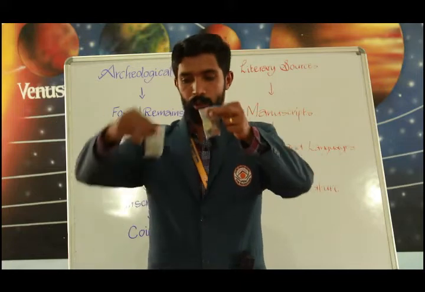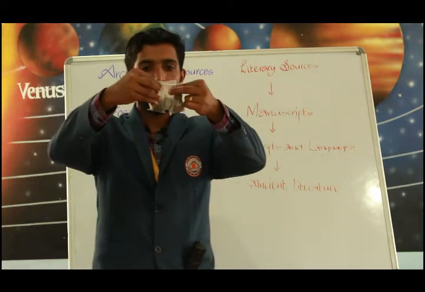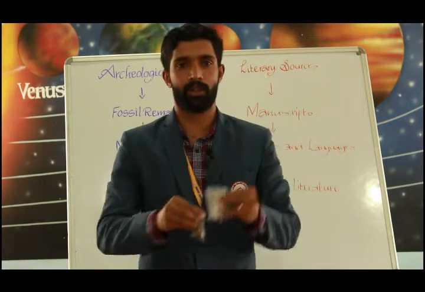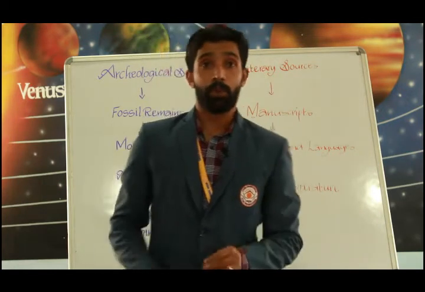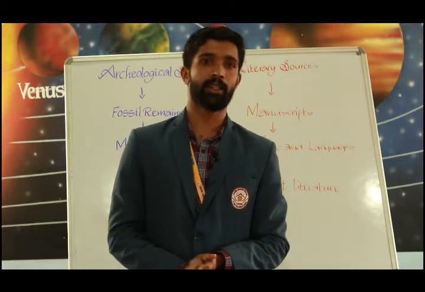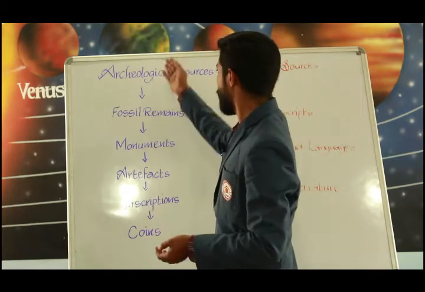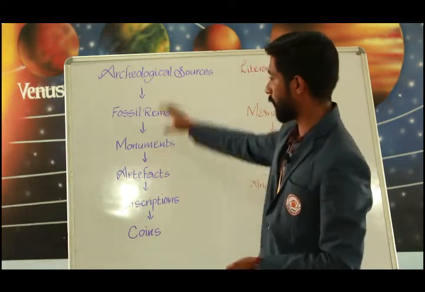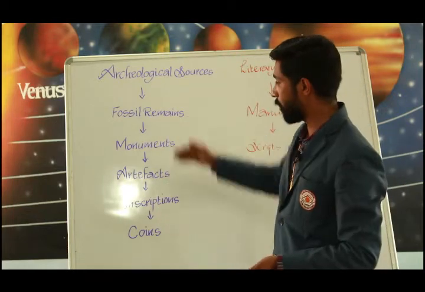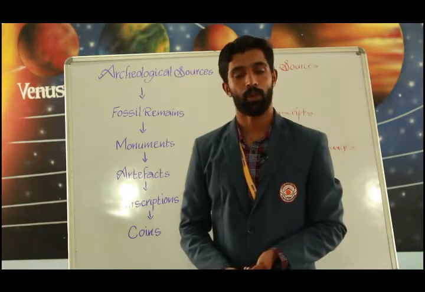These are all old coins with me. In these coins I can see a lot of pictures and dates, everything is written over here. So it provides valuable personal information about rulers and the people who issued them. All these things are the archaeological sources of history. We can conclude again: the first one is fossil remains, the second is monuments, the third is artifacts, then inscriptions and coins, right?